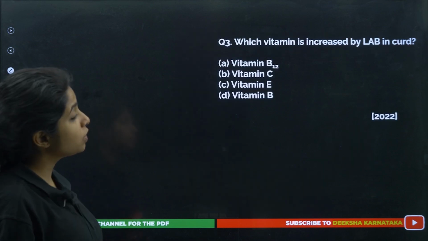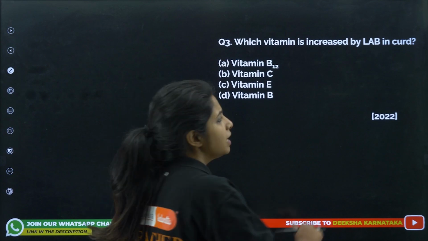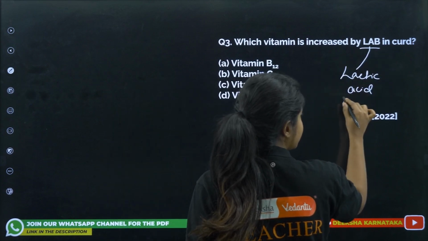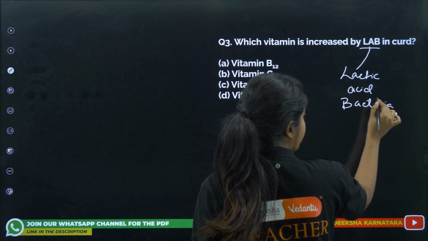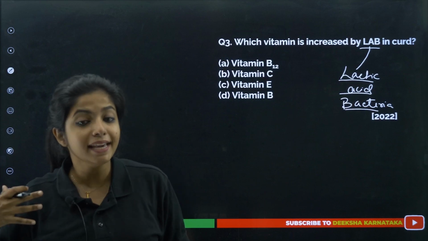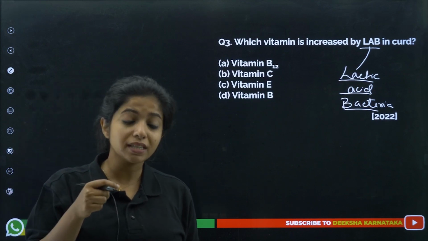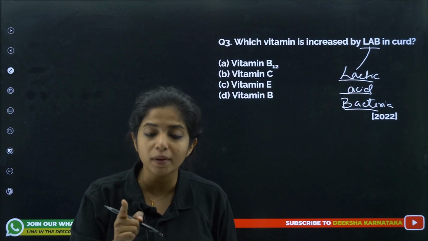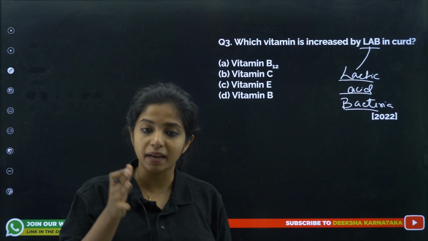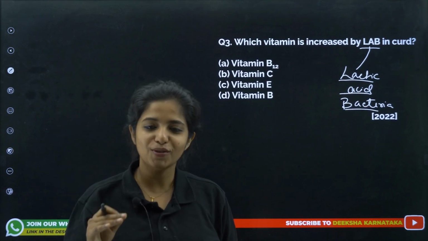Now the next question: which vitamin is increased by LAB in curd? What do you mean by LAB? Lactic acid bacteria, my dear children. There are a group of bacteria who have the enzyme responsible for making vitamin B12, which is really important for us. We say you should be having curd. Why should you have curd? Because the curd is made by bacteria. I hope you know that. Now, if you do not know, it's okay.